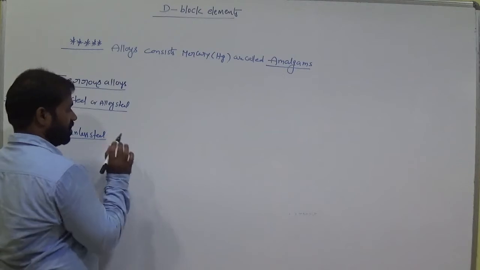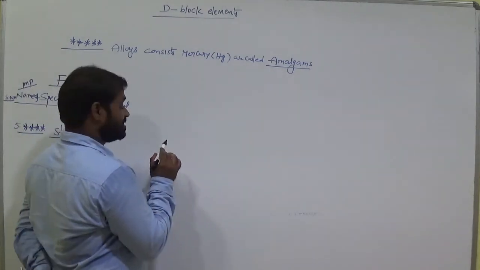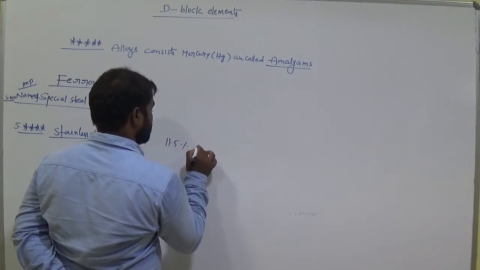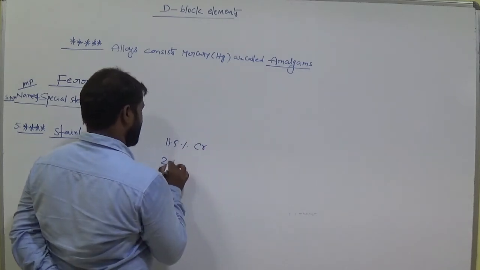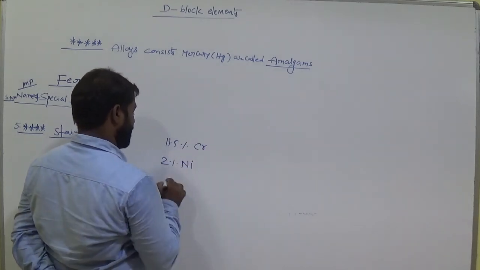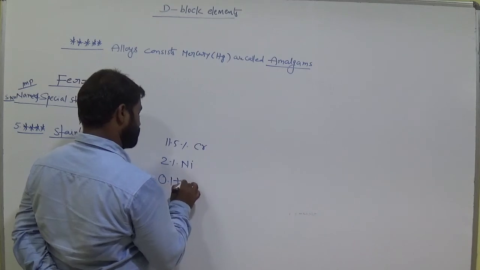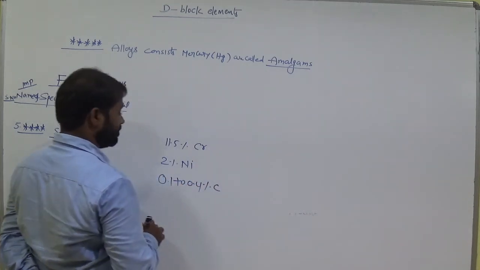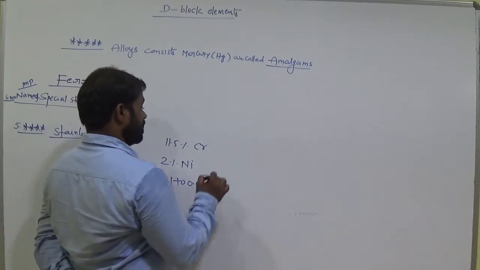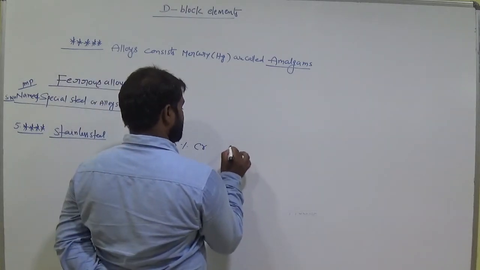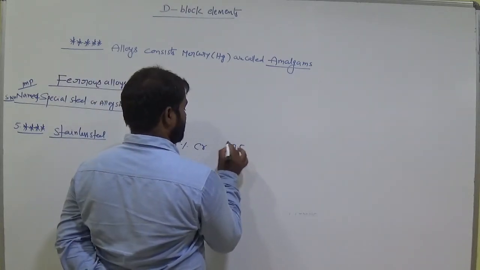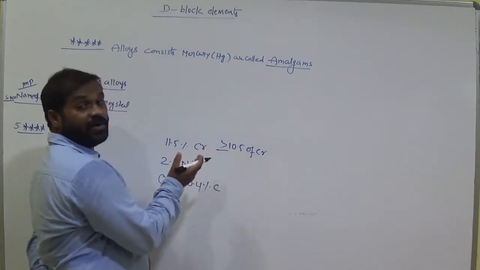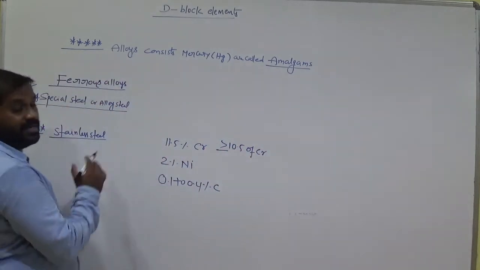Okay, stainless steel alloy. What kind of metals does it consist of? It is 11.5% chromium, 2% nickel, and 0.1 to 0.4% of carbon. Okay, so here chromium is 10.5% or greater than or equal to 10.5%. More than 10.5% of chromium is needed.